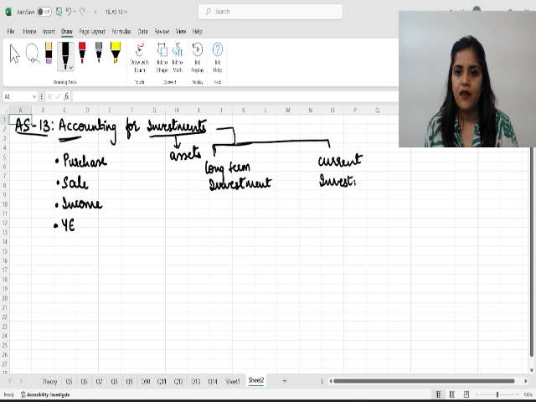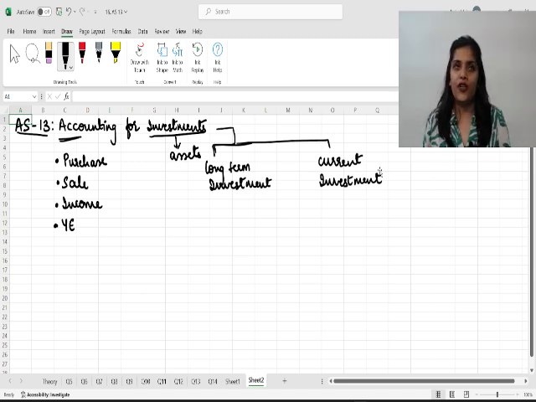Long-term investments are those investments which the investor at the time of investing has the intention that he is going to hold the investments for a long duration, let's say more than 12 months. Okay, so it is on the intention of the investor. How long does he intend to hold the investment? That will decide whether it is a long-term investment or a current investment.